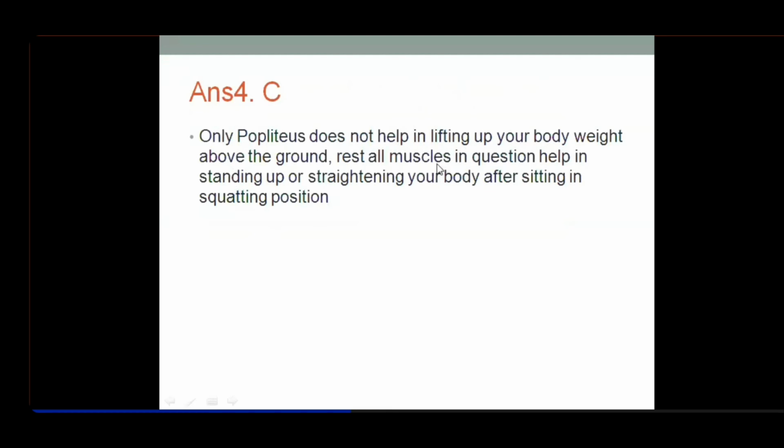The rest of the muscles help in standing up, straightening your body after sitting in a squatting position, right? Gluteus maximus is a powerful extensor of the hip joint. Quadriceps femoris is a powerful extensor of the knee joint. Gastrocnemius and soleus are plantar flexors. So all of them are anti-gravity.